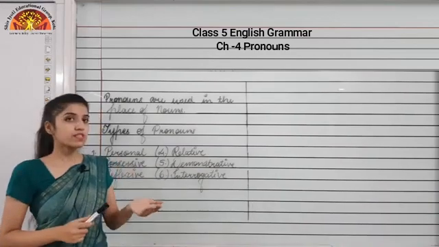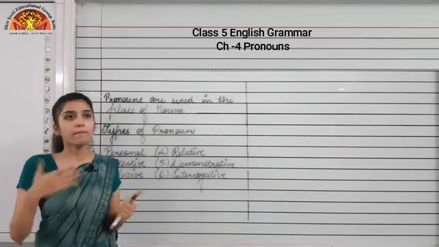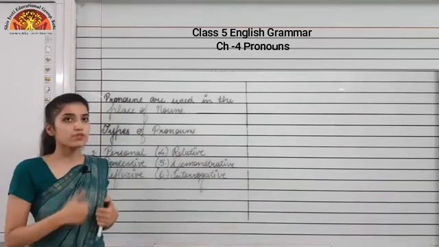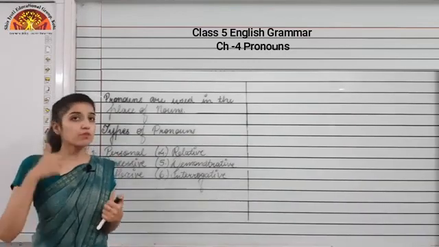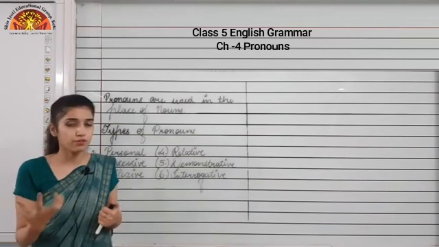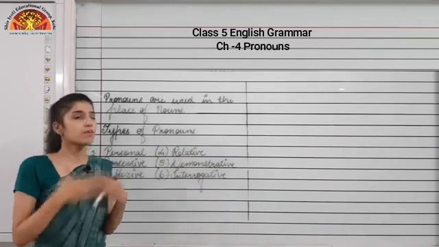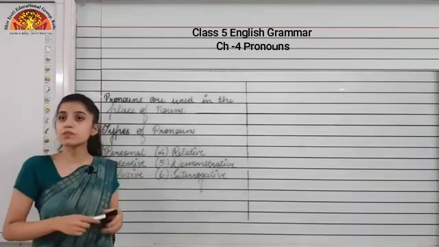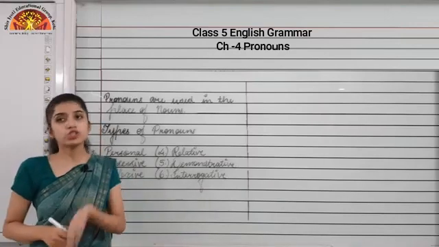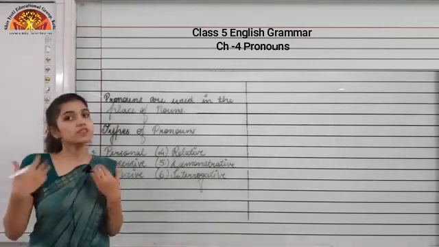For the first person, the words that would be used are I, we, me, these kind of words. When I am moving to the second person, then we will be using you, yours, these kind of words. But when we are talking about the third person, the pronouns that we will be using are he, she, it. So these kind of pronouns we will be using for the third person.